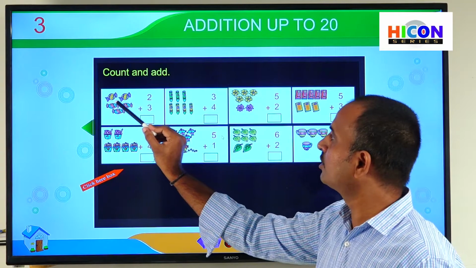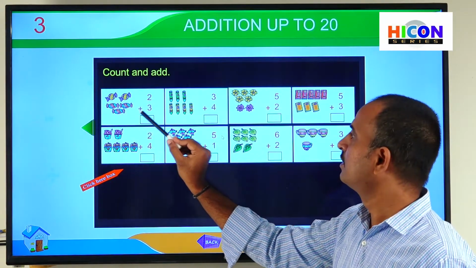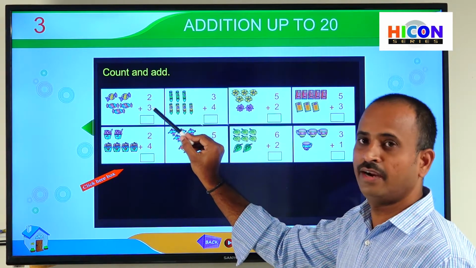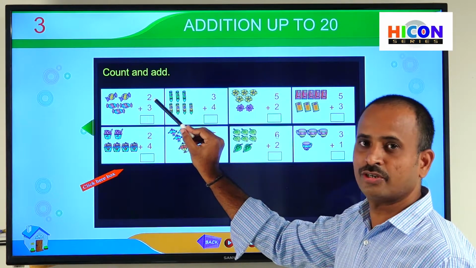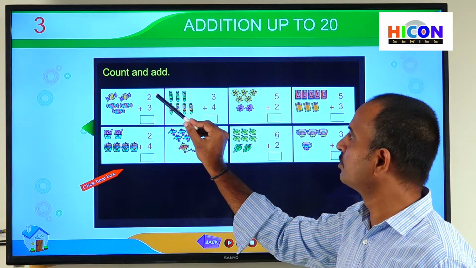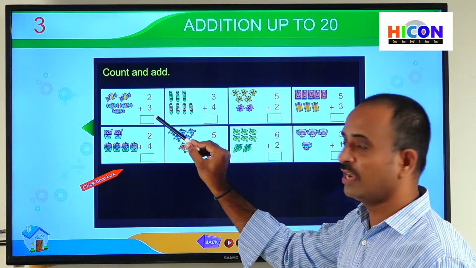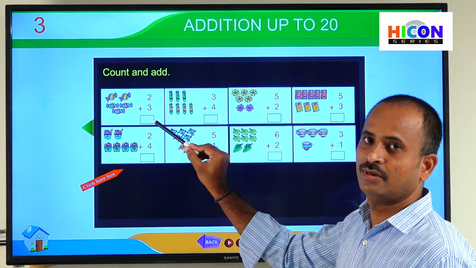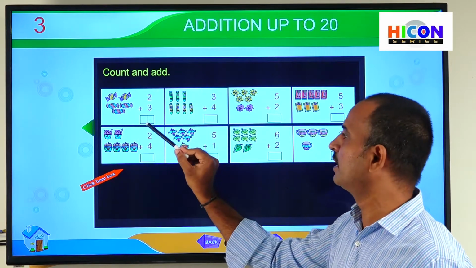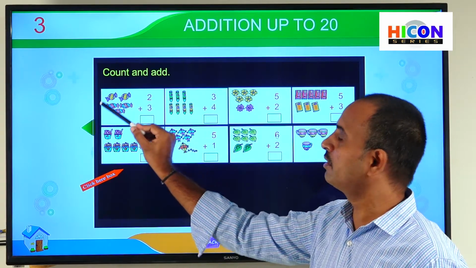So how many yellow color chocolates are there? 2 chocolates. And how many blue and pink color chocolates? There are 3 chocolates. So now we have to add 2 and 3. 2 are yellow color chocolates and 3 are blue pink color chocolates. So 2 plus 3, and we have to write the sum in this box. So how can we get the sum? If you put together all the chocolates, then we will get the sum. Put together means count together all the chocolates.